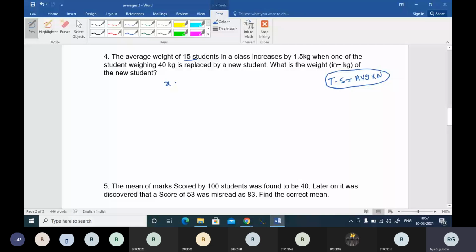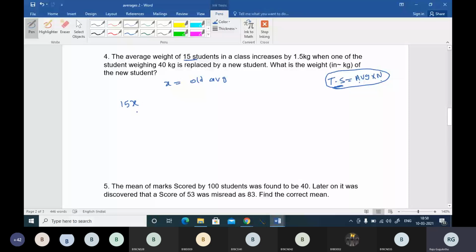Guys, I am audible, right? Hello. Yes, sir. So let's take x as the old average and let me write down the total sum expression over here. There are 15 students and their average is x. So total sum is average into number, that is 15x, right?